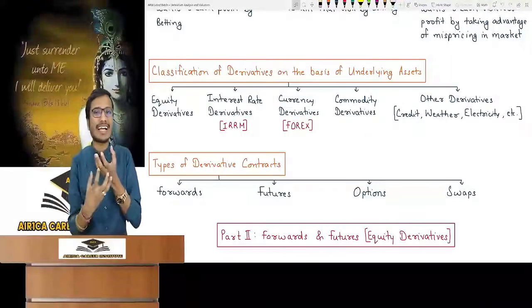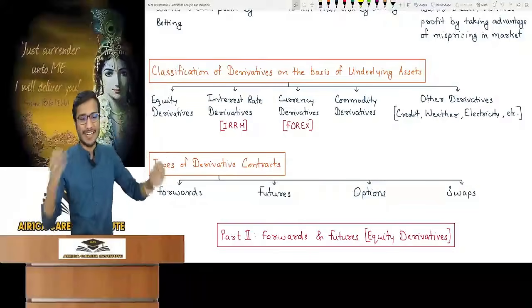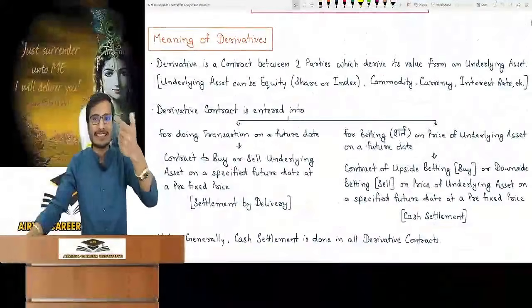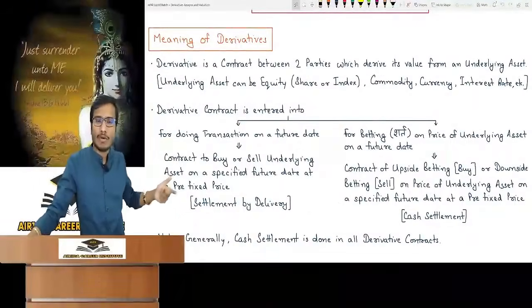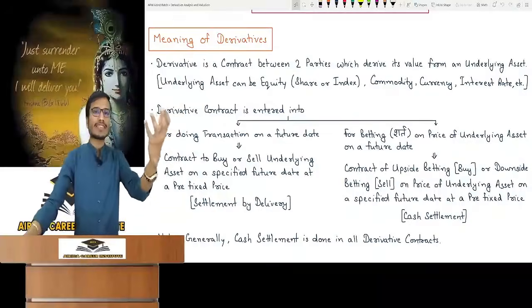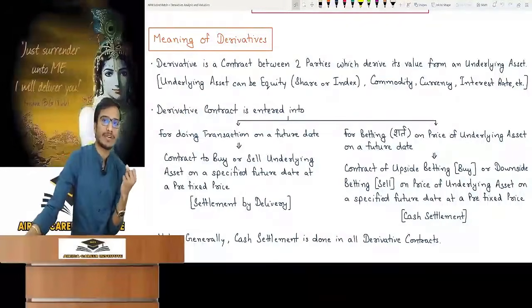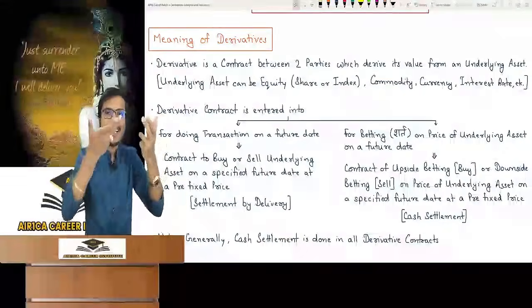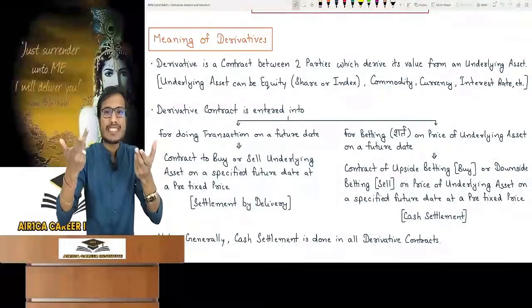If we put equity underlying in it, like a share or index, then it is an equity derivative. I gave you an example of how the contract will be. Now what is an index? It is Nifty, Sensex. There can't be a contract to buy and sell with settlement by delivery. If I say that after 3 months I will buy Nifty from you for 25,000, sir, Nifty can't be bought and sold as it is an index value in points. From where does the rupee come from?